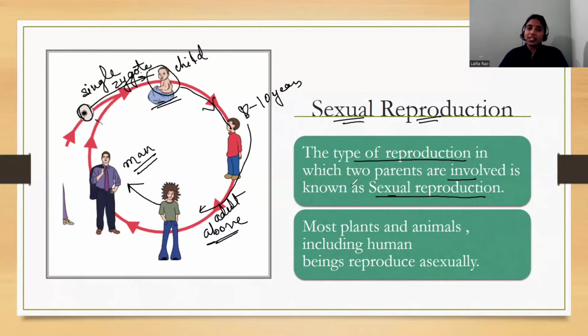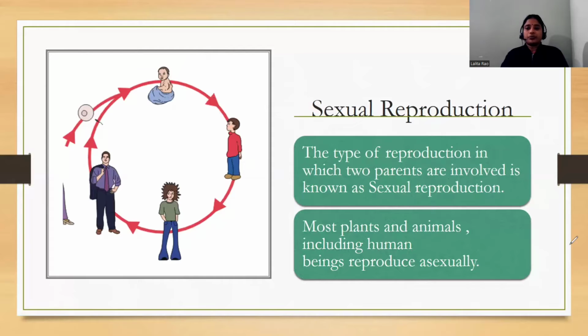So is it clear what is sexual reproduction? And most of the plants and animals, even including human beings, reproduce sexually. So for the birth of most plants and animals, even human beings, two parents are involved.